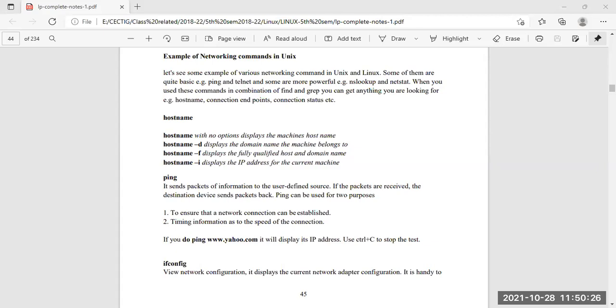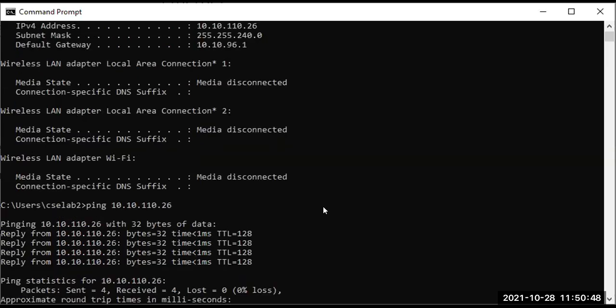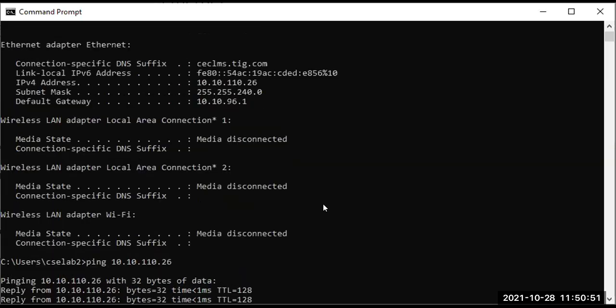Can you see the command prompt screen? Are you able to see my command prompt screen? No, sir. Okay. Are you able to see it now? Yes, sir. Okay, fine.